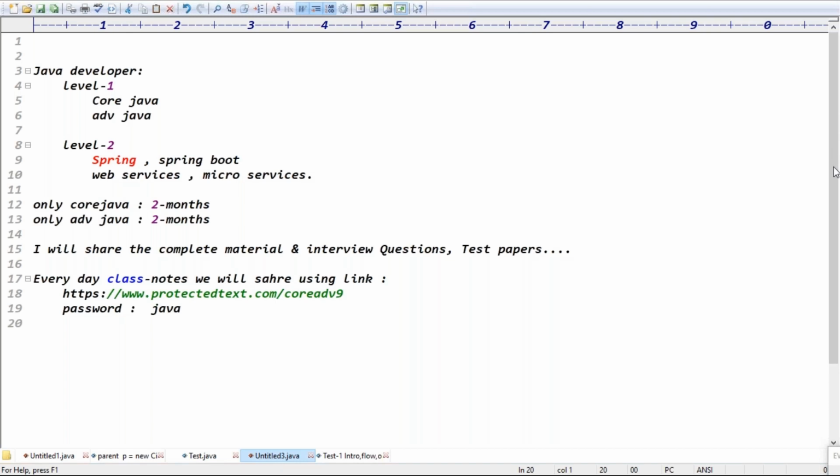Guys, why the Python word is more popular these days: number one thing is that data science and machine learning technology is increasing, right? Technology is booming. These days, data science and machine learning concepts are very powerful, and for these concepts Python is used. That's why Python becomes popular.